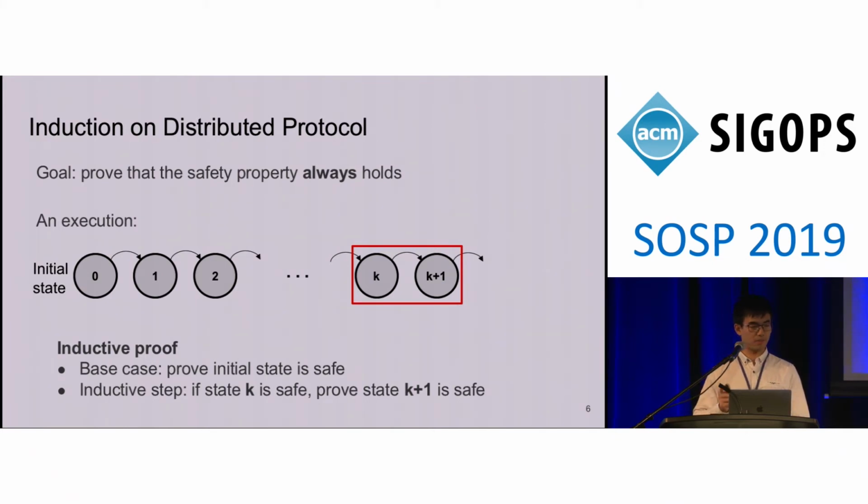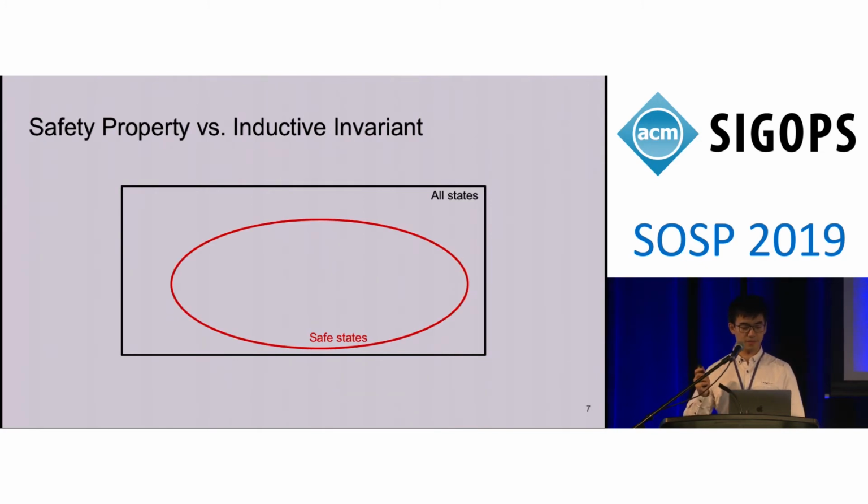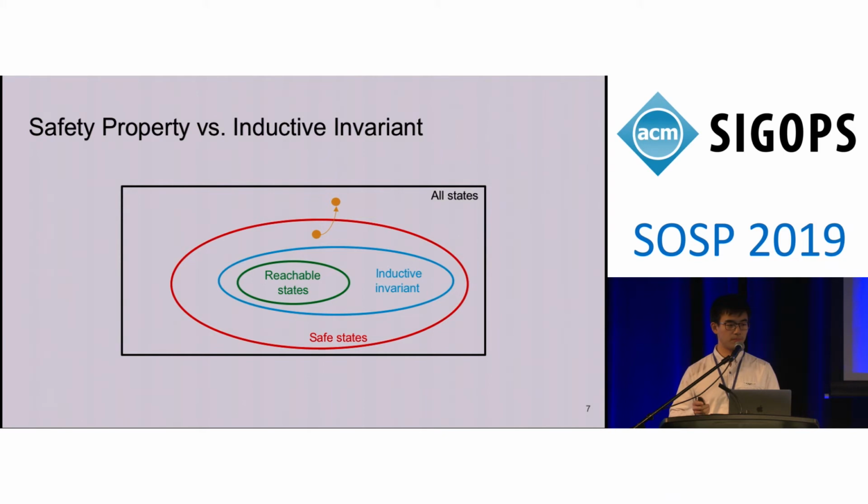because the safety property is not inductive like that. Let me show you what I mean. Imagine this is the state space of a protocol. And in particular, these are the safe states. If our system is correct, all reachable states must be safe. But there are other unreachable states. What's worse, from this state, we can have a direct transition to an unsafe state, which makes the safety property non-inductive. To prove the safety property of this protocol, we need to find a more restrictive property, an inductive invariant.